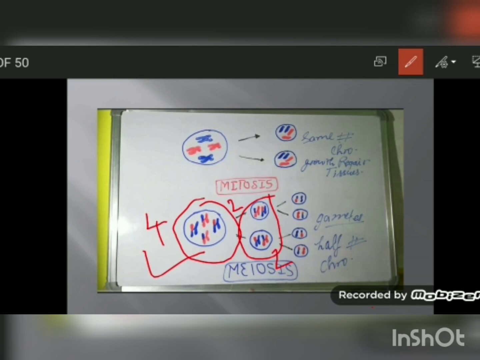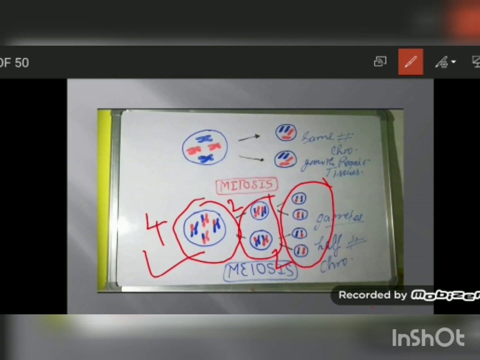Now these 2 cells again divide into 4 cells, each having 2 chromosomes. It means in the process of meiosis the mother cell finally divides into 4 cells and each daughter cell has half the number of chromosomes than that of the mother cell.